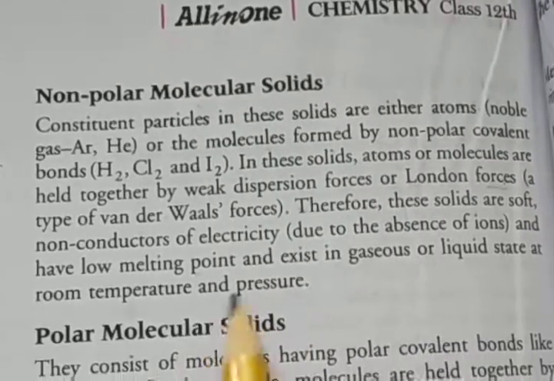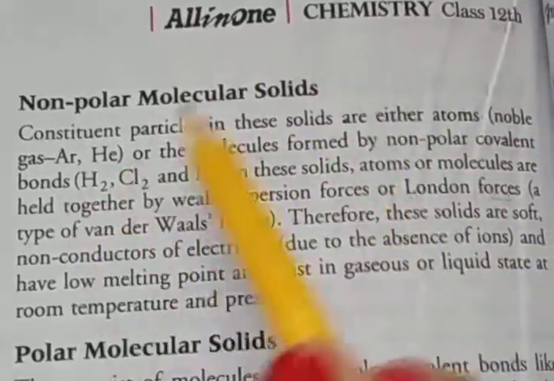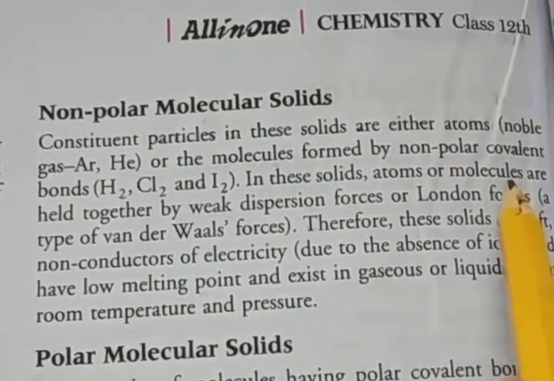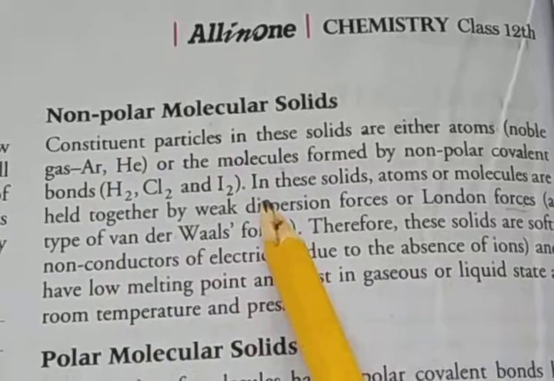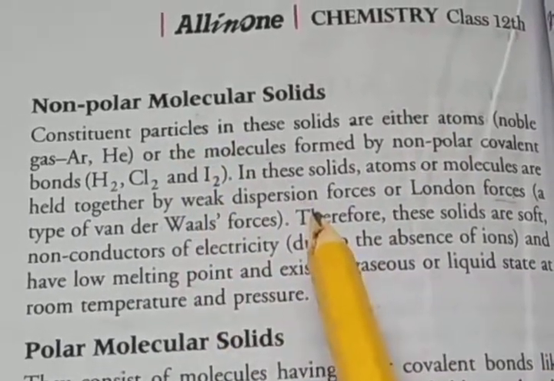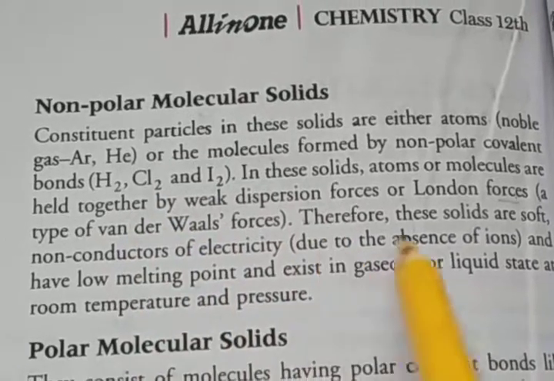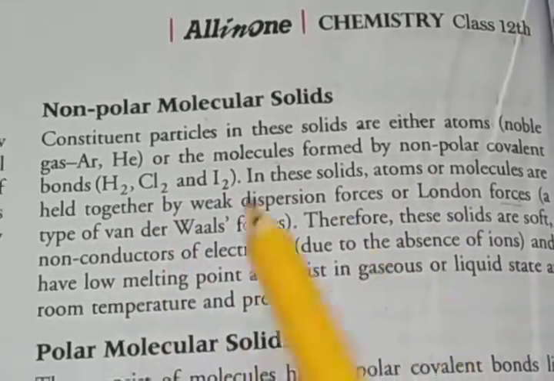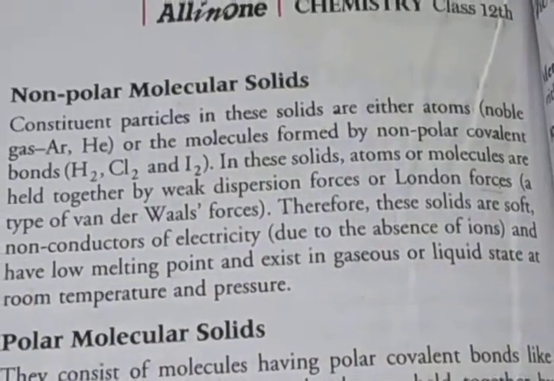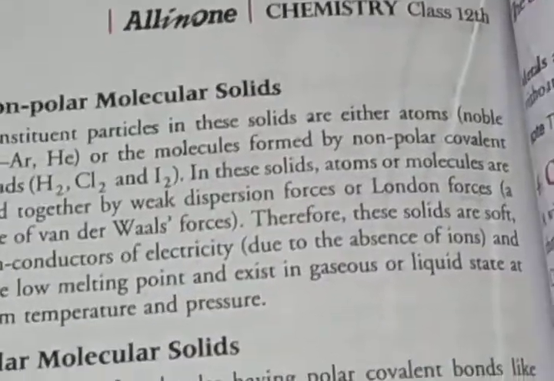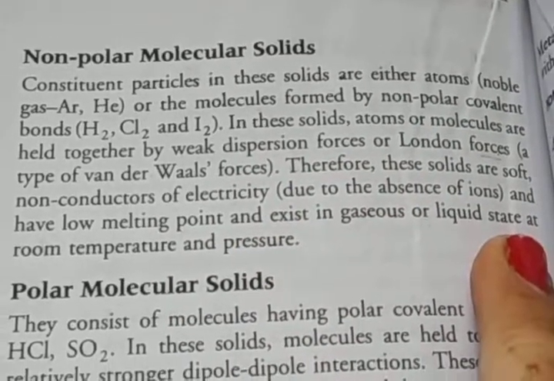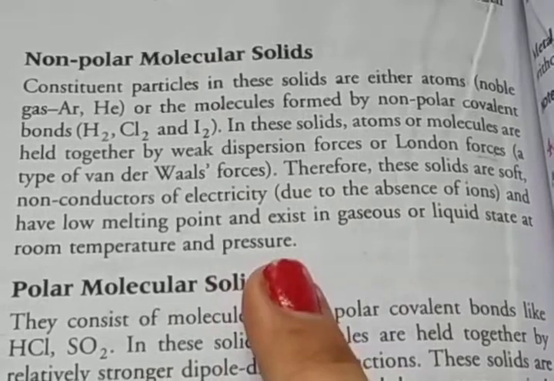So in these solids, noble gas atoms or molecules formed by non-polar covalent bonds like H2, Cl2 and iodine are attached by weak dispersion forces, that is, van der Waals forces, which means weak bonds. So these solids are soft and non-conductors of electricity, the reason being the absence of ions. They have a low melting point and exist in gaseous or liquid state at room temperature and pressure.